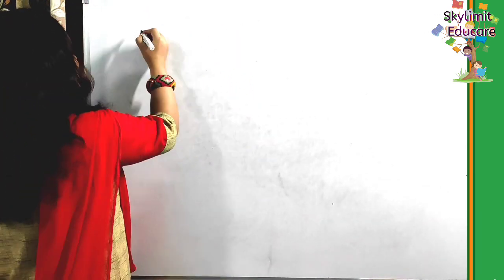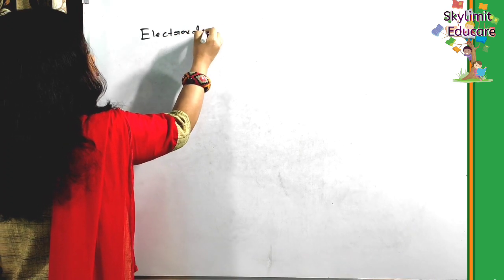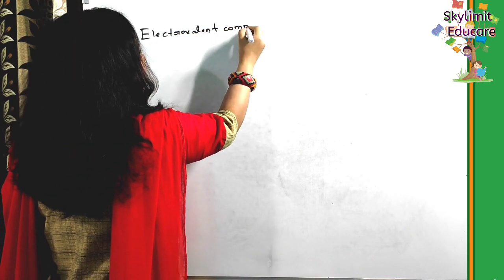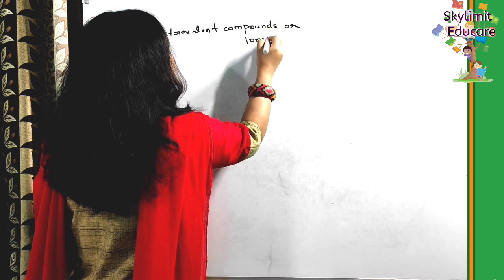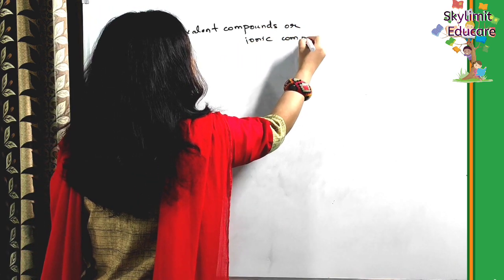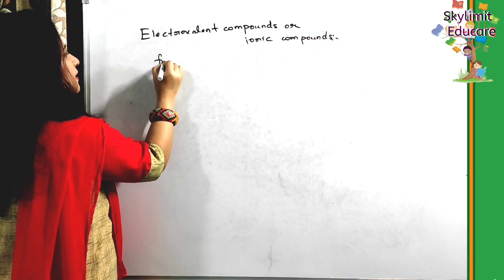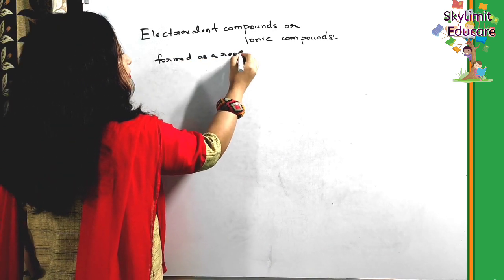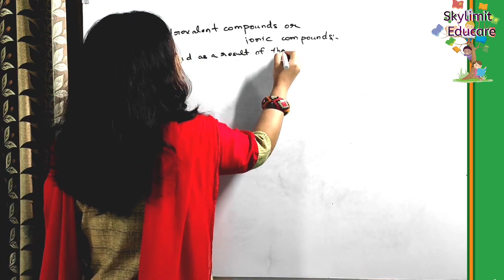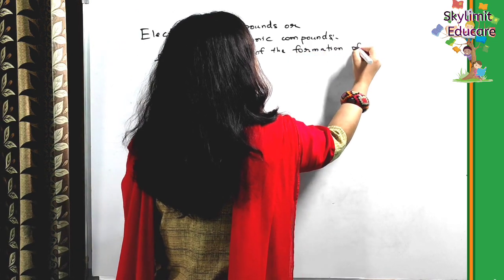So what are these electrovalent compounds? Electrovalent compounds or ionic compounds are the compounds which are formed as a result of the formation of an ionic bond.